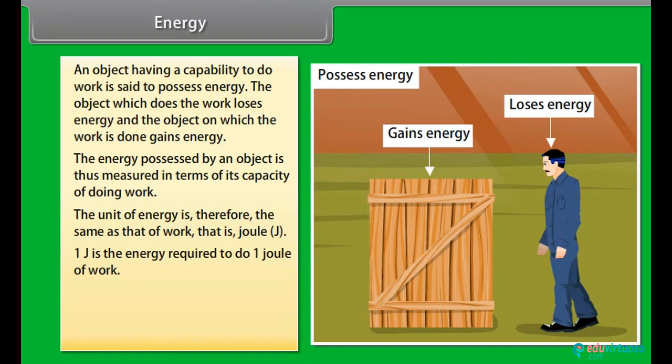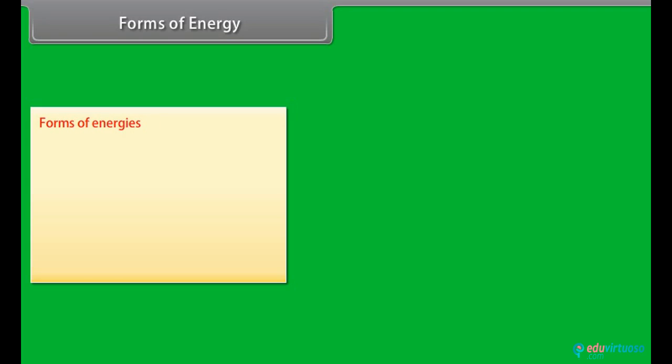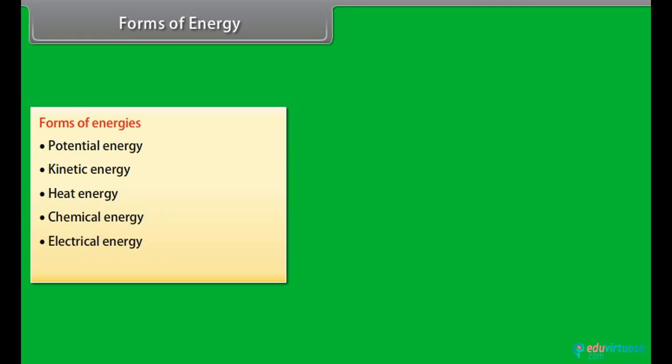1 joule is the energy required to do 1 joule of work. Sometimes a larger unit of energy called kilojoule is used. 1 kilojoule equals 1000 joules. Forms of energy. There are many different forms of energies. These various forms include potential energy, kinetic energy, heat energy, chemical energy, electrical energy, and light energy.